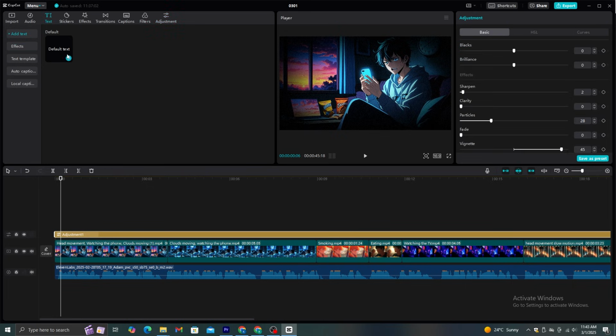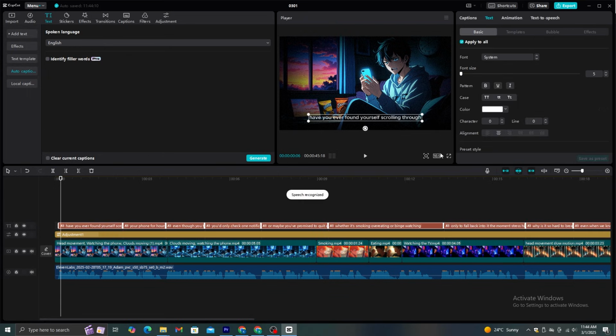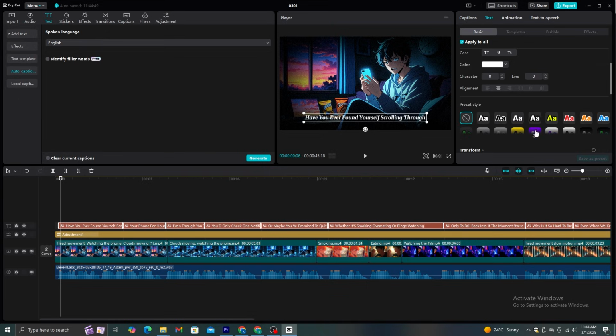After that, go to the text from the top menu and select the auto caption feature. With this feature, you can automatically generate the captions. It will only take several seconds. Now, let's make these captions more visible by adding some effects. You can change the size of the caption using the menu, and I'm gonna change the font as well. Now, if you scroll down, you can add some text effects. I'm gonna go with this white color effect with the black outline.